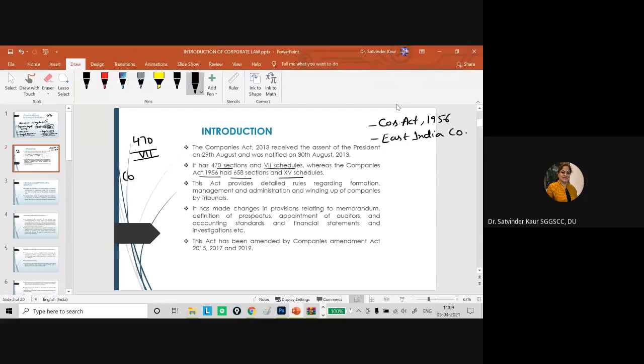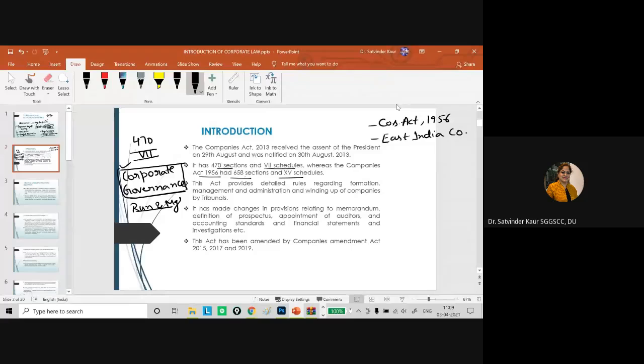And nowadays a new concept of corporate governance has emerged as a specialized field of study, wherein we try to learn how the corporates are being governed, run and managed. If you get interested in this particular course, then as a choice in the final year in your discipline papers, you can opt for corporate governance as a paper as well.